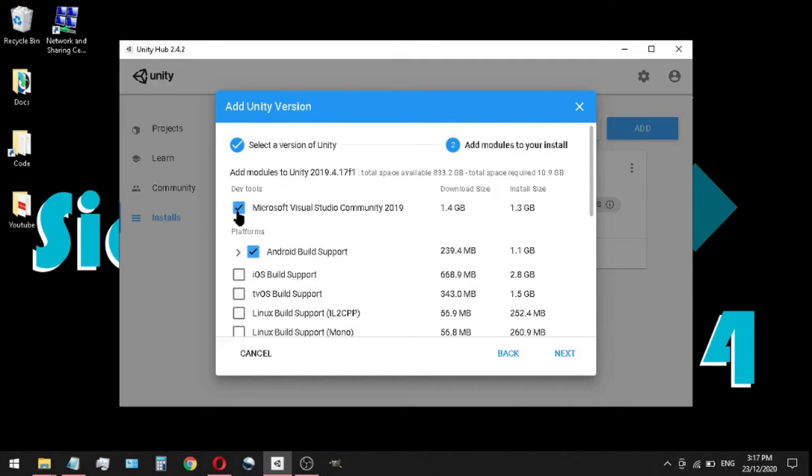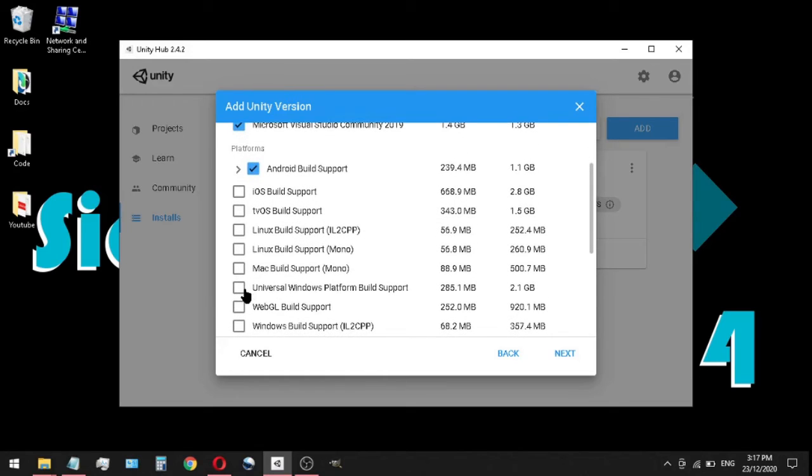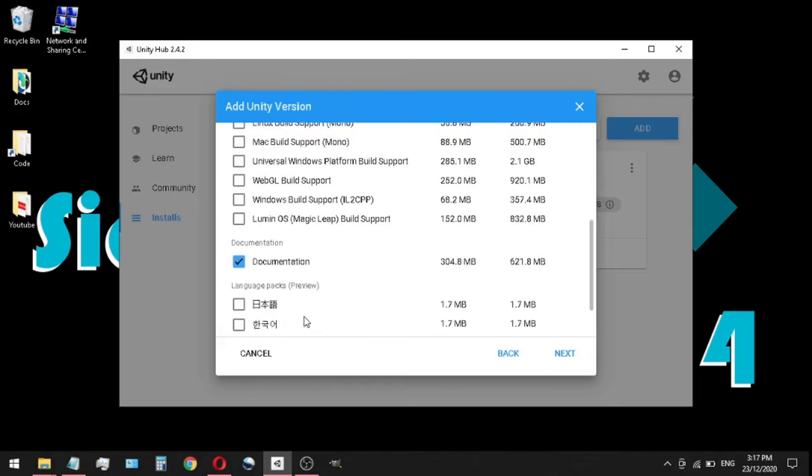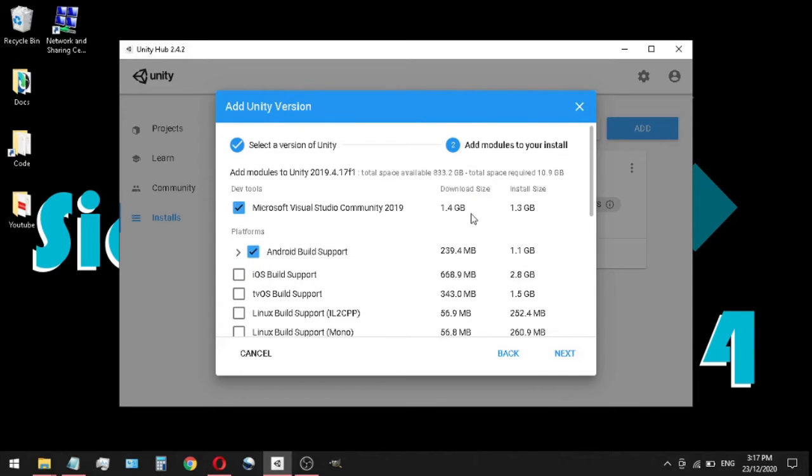This is our IDE, our code editor. This is where we will be editing all of our code for all of our games. You don't have to click the Android build support. This is optional. So is the iOS build support. All of these are optional. This is beyond the scope of this tutorial series. But if you want to, I can make other videos on these in the future. So after you've clicked this and anything else you may want here, you can just click next and it'll start installing. Again, I already have these, so I'm not going to actually go through the process of any of this.